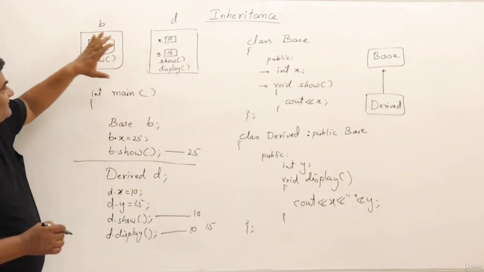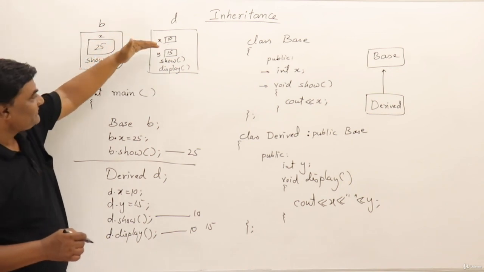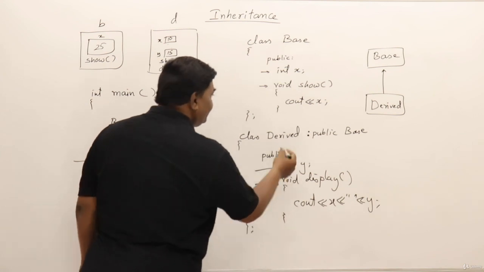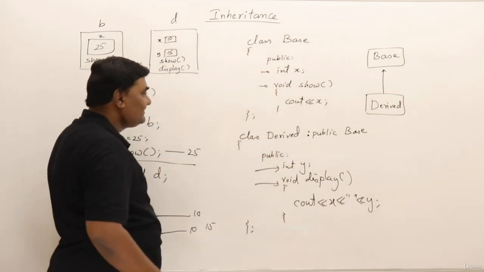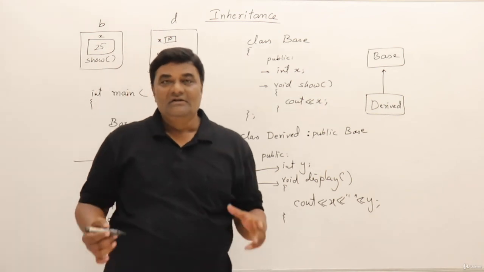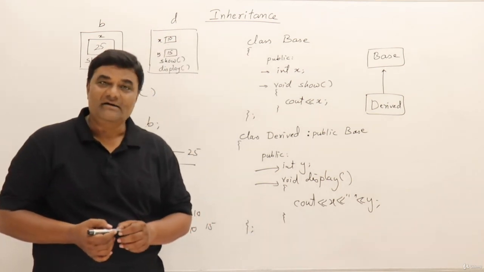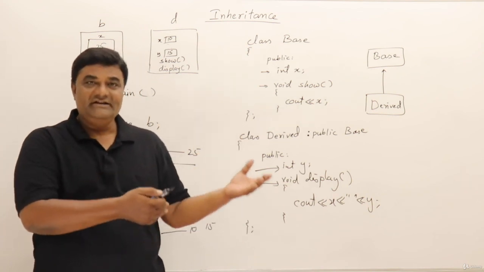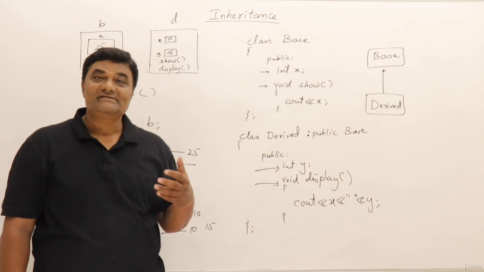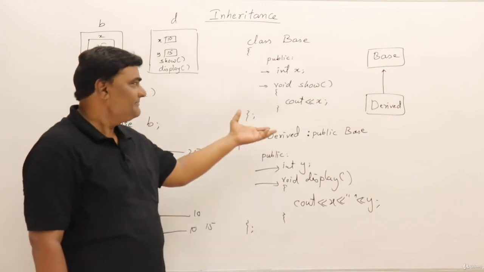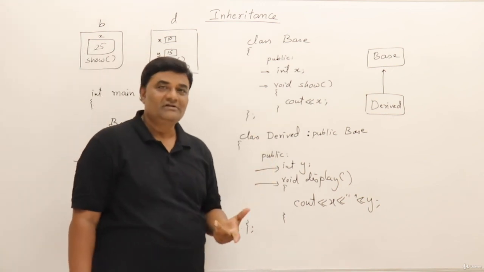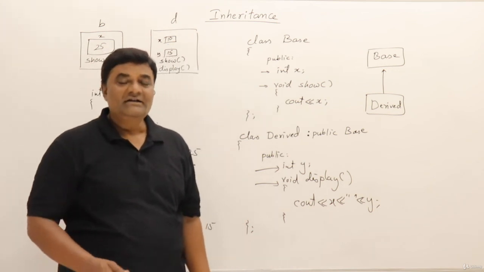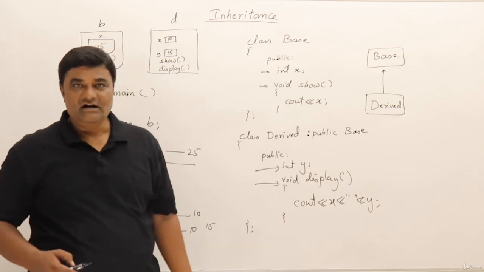Diagrammatically they look like this. This is having x and show, this is having x, y, show, display. Though only two things are there in this class, these other two things are coming from base class because it is inheriting. So that's it. This is a simple example to show how we can get the features of an existing class into a new class, that is inheritance. I have taken a very simple example with a variable and a function. Practically how it is useful, we will learn more on this one. Okay, let us try this and see how it works.